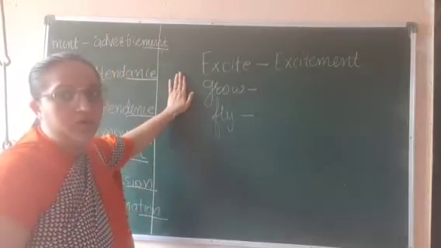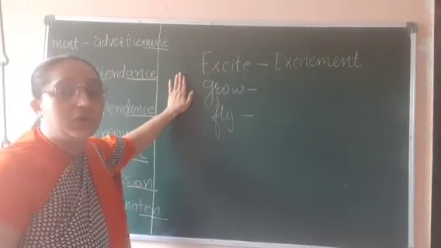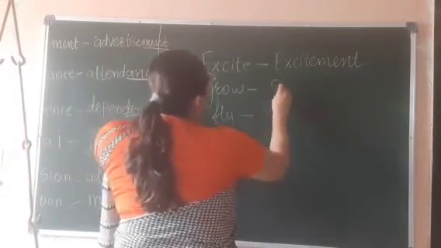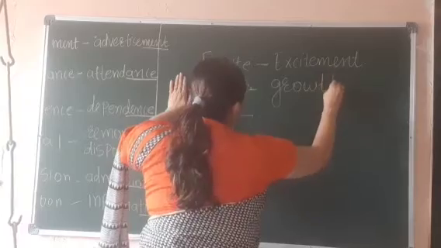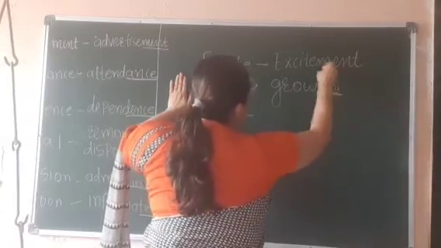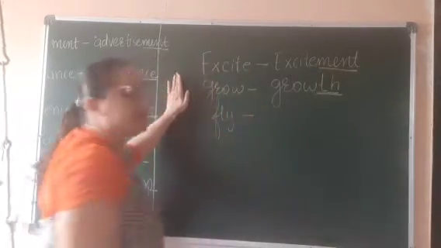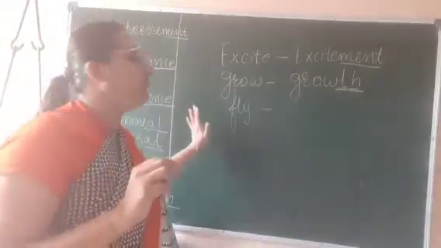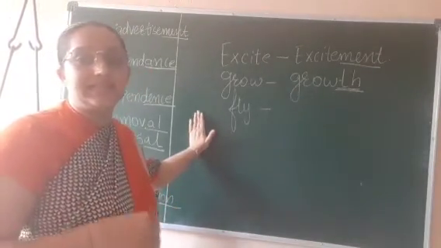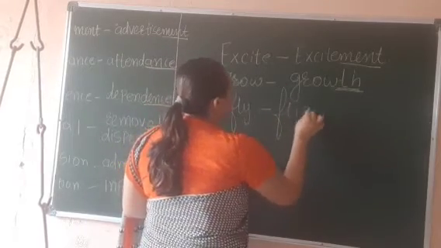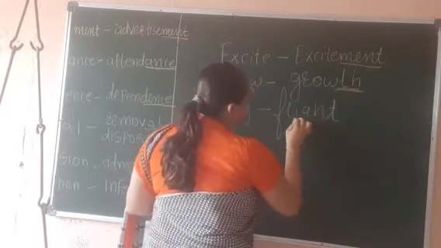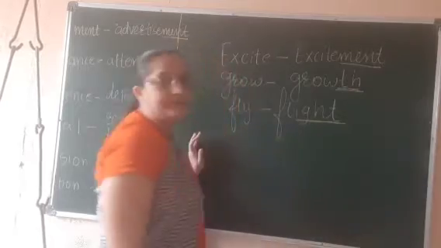Right? Grow. How we can change into abstract noun? We can write growth. TH is the suffix here. MENT is the suffix. Right? Now next, fly. So we can easily change this into abstract noun by adding IGHT at the end, flight.